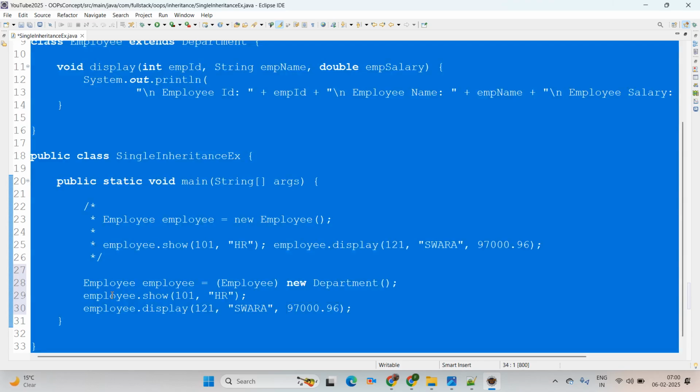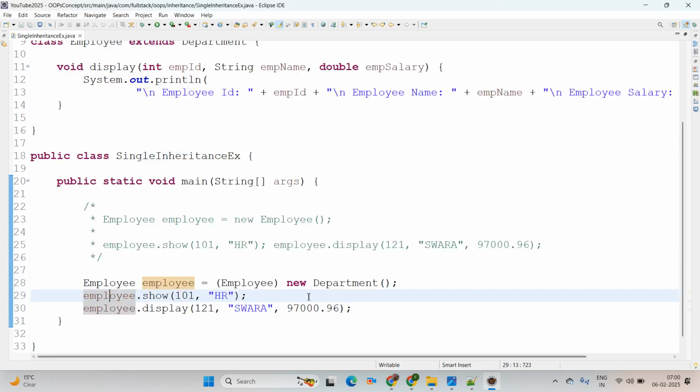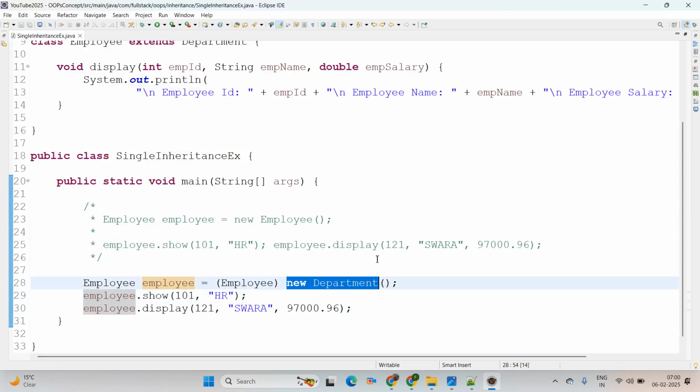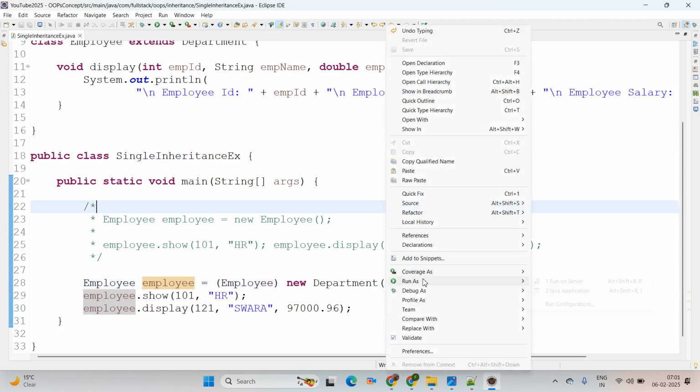See, now which class object have we created here? We have created the object of the department class, and department is the parent class. A parent never acquires the property from a child. Have you heard about a parent acquiring the property from a child? Never, right? The child always acquires the property from the parent. But at line number 28, we have created the object of our parent class, and the parent is trying to acquire the property from the child. Then it will give us an exception. The exception is here, it gives us a ClassCastException.